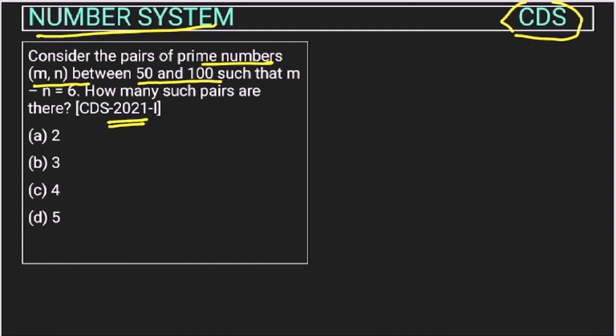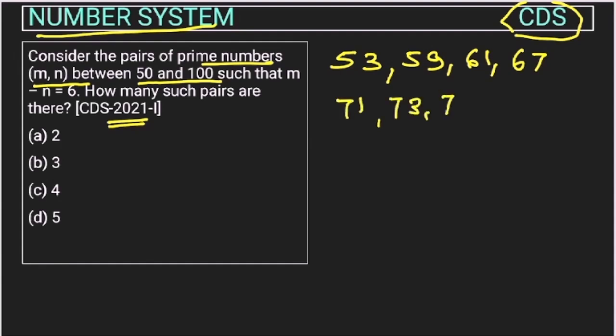It is always better if we know this, because in the exam this will otherwise be very difficult. So the prime numbers between 50 and 100 are: 53, 59, 61, 67, 71, 73, 79, 83, 89 and 97. So these are the prime numbers between 50 and 100.